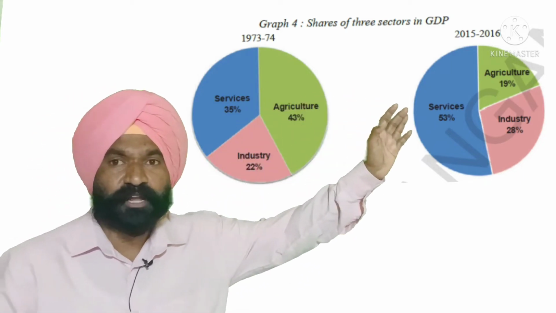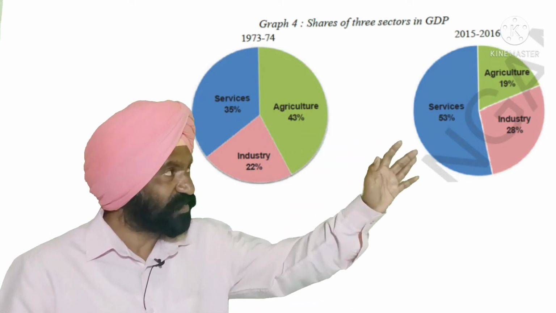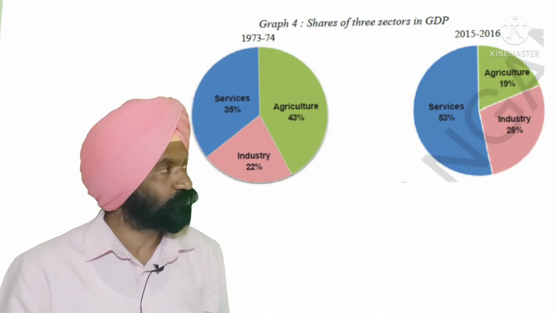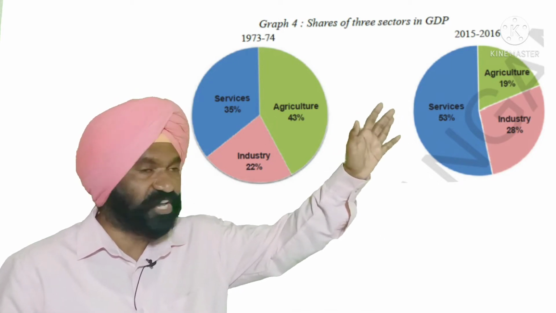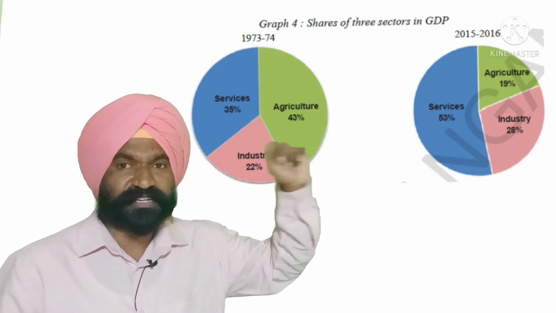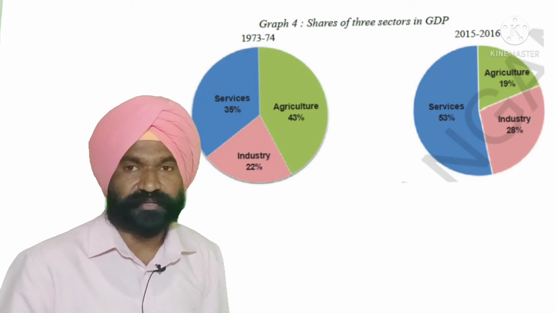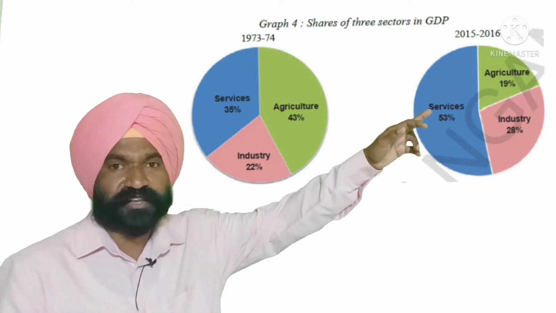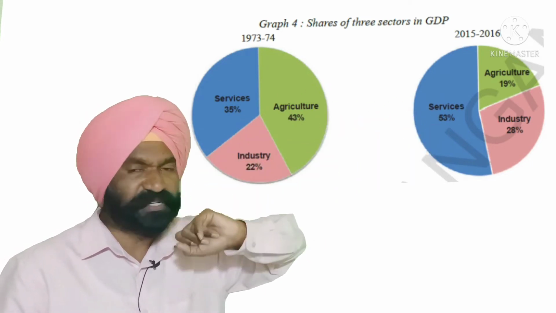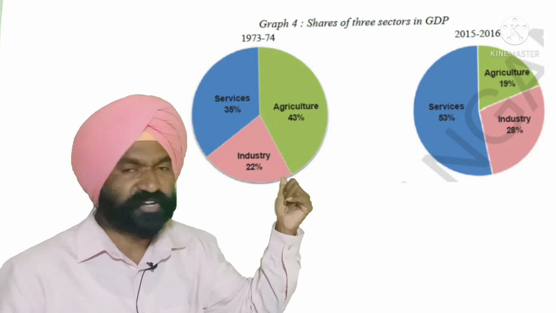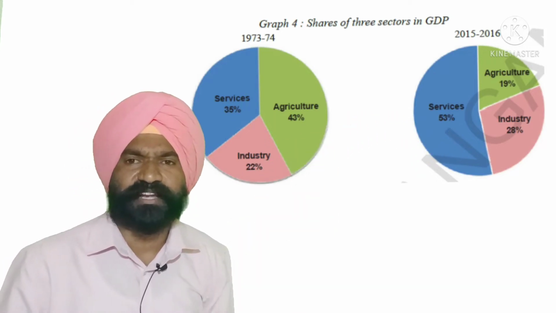Now by 2015-16, the share of various sectors in GDP has also changed. You see, the service sector has increased its share from 35% to 53% in 2015-2016. The agricultural share, which was earlier 43%, has now decreased to 19%. The industrial sector share, which was 22%, has slightly increased to 28%.